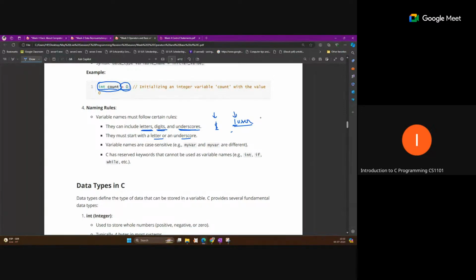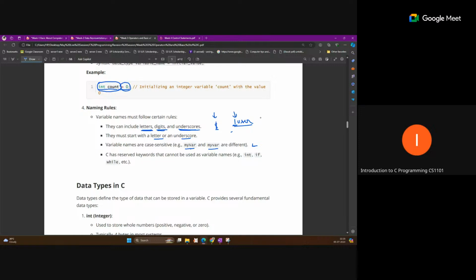Variable names are case sensitive. For example, myVar: here V is capital in one and small in another. Case sensitive means if you write any variable name with the same characters in uppercase and lowercase, that will be considered as a different variable. So in C, variables are case sensitive.